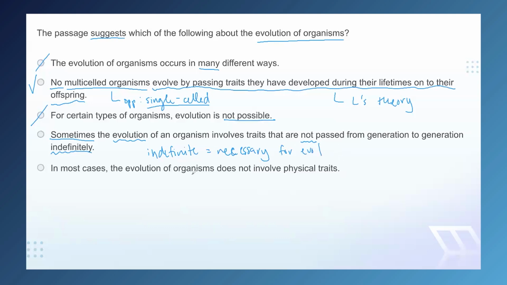So even though this answer choice is nice and vague, it presents the opposite of something that we can infer from the passage. In this case, this vague language was a trap, not a clue. Eliminate. And then finally, E, again, we see a most that we need to prove. And there's just nothing to indicate that most evolution involves traits that aren't physical. In fact, there really isn't any discussion of traits beyond the physical in the passage. We can't prove this. Eliminate. So the correct answer was, in fact, B.